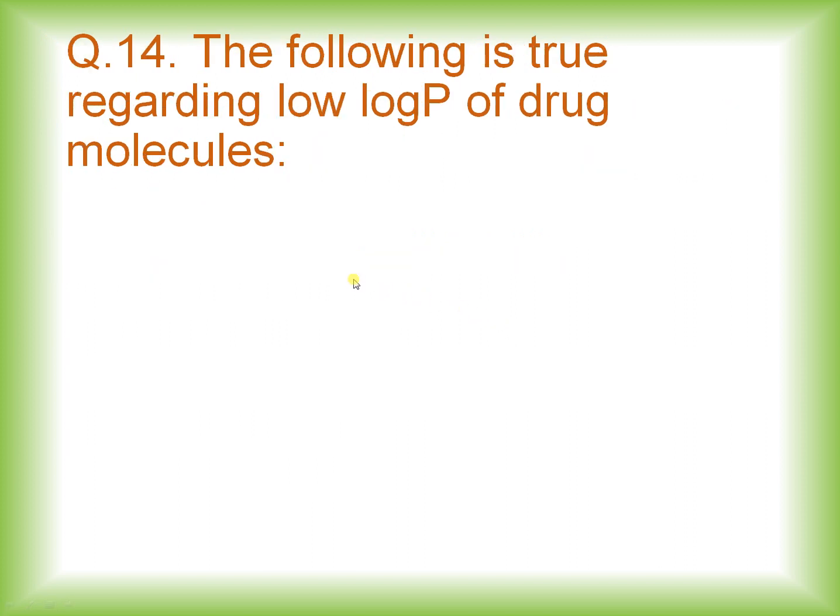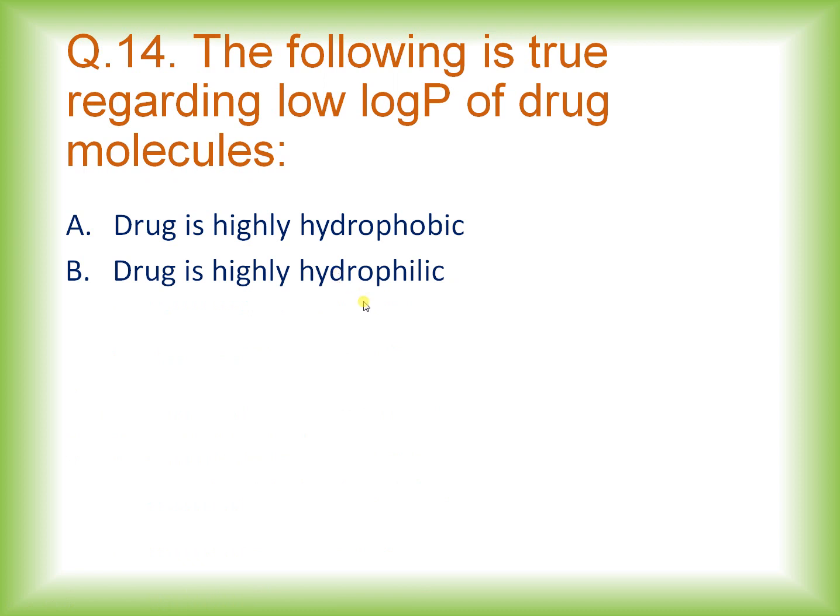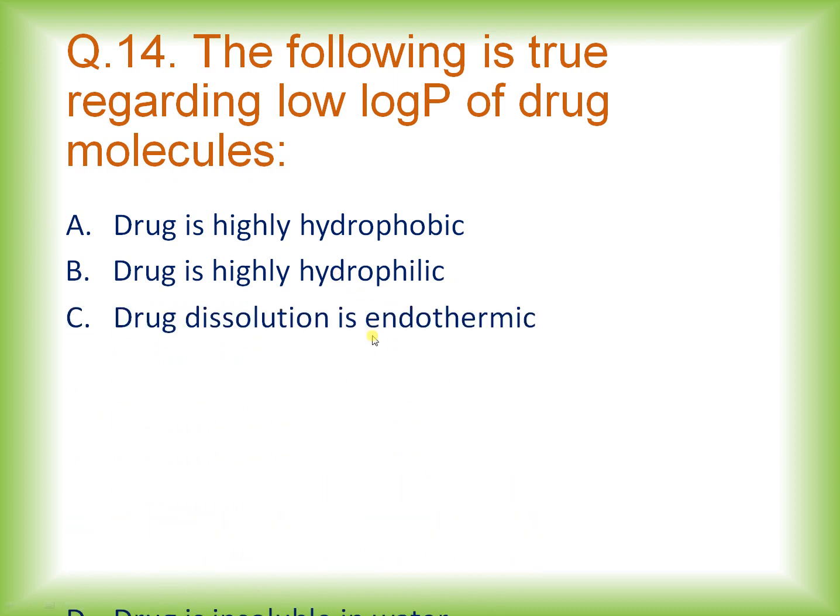Now moving towards the next question. The following is true regarding log P of a drug molecule. What is true when a drug has a low log P value? The options: the drug is highly hydrophobic, the drug is highly hydrophilic, drug dissolution is endothermic, the drug is insoluble in water.